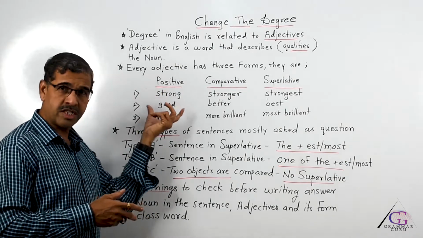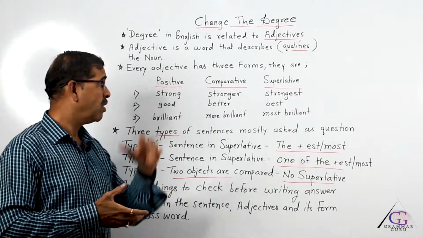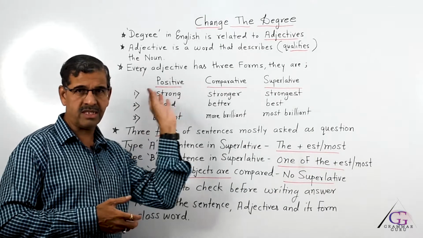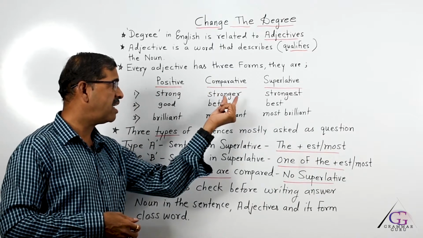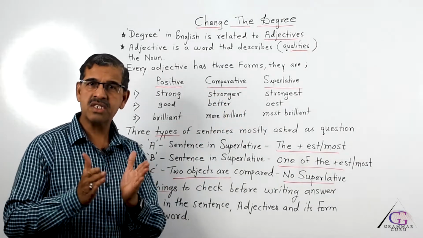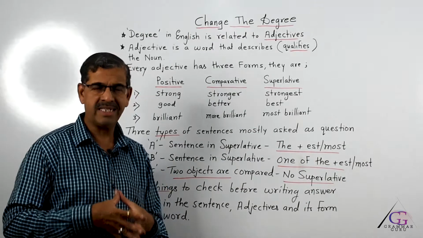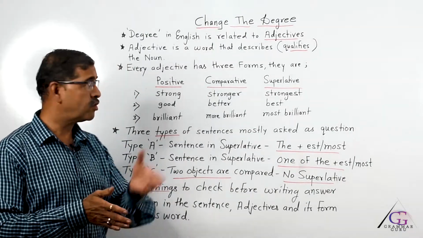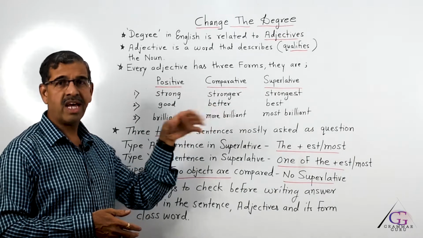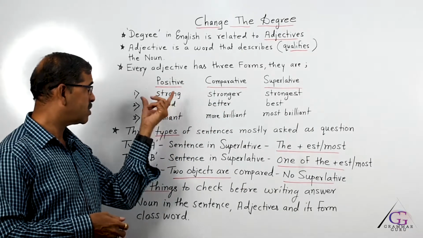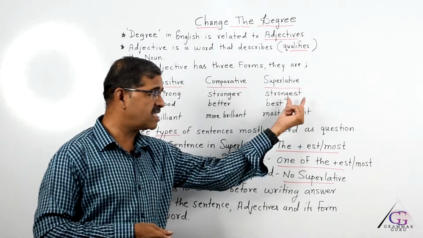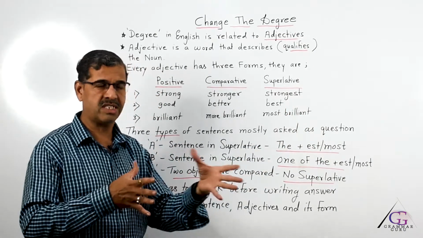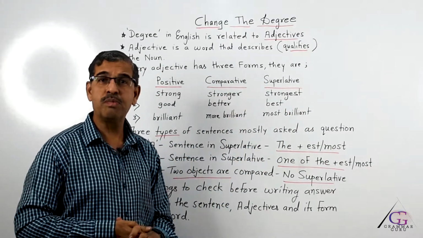That is the positive form of the adjective. When we change that positive form into comparative, we have to add er as a suffix to the root adjective or the base adjective. So strong becomes stronger, and that is comparative degree. When strong is added with est as a suffix, then it is superlative form.